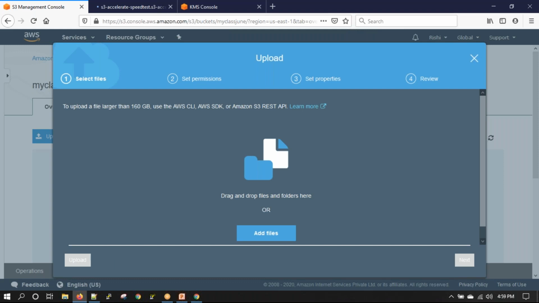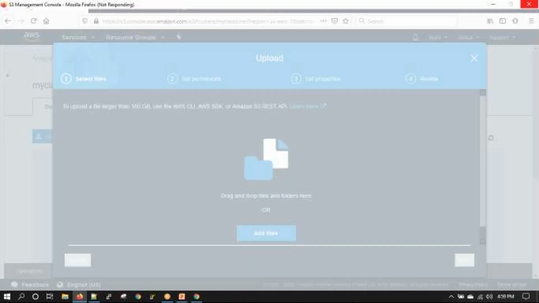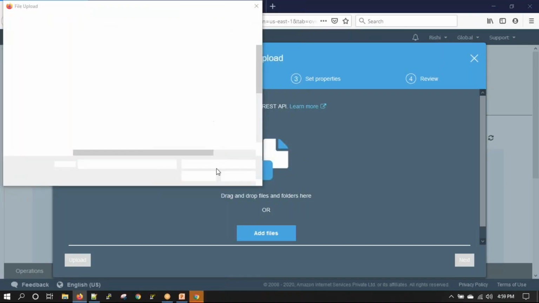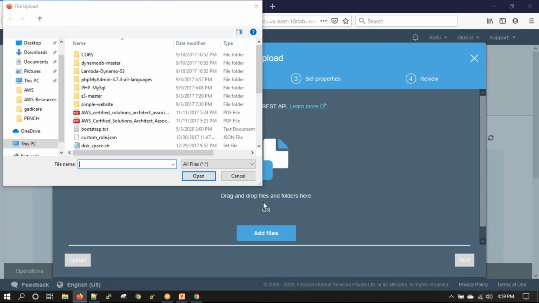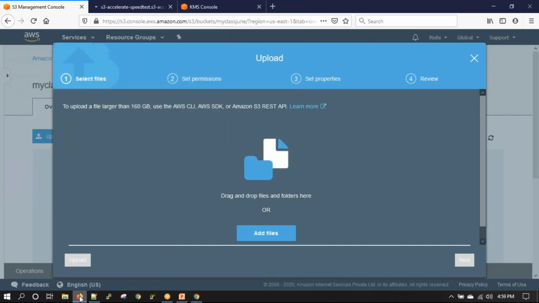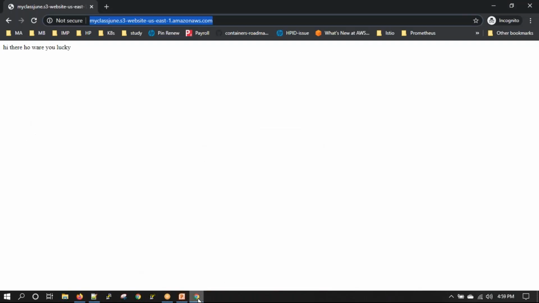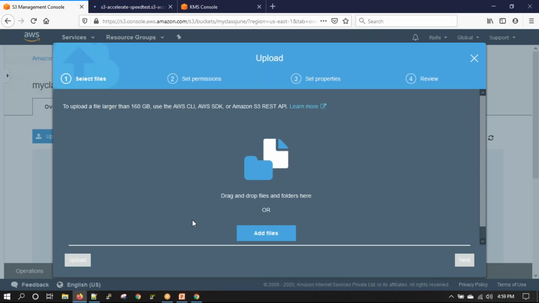How the file travels to S3 is, the file is sent over the internet, and it traverses all through the internet to where it is supposed to be uploaded. In this case, my file was supposed to be uploaded in the Virginia region, so it will travel through the internet all the way to the Virginia region, and the file will be uploaded.